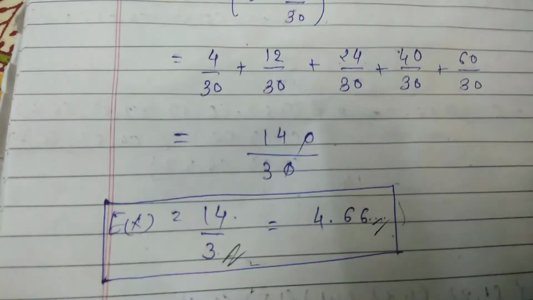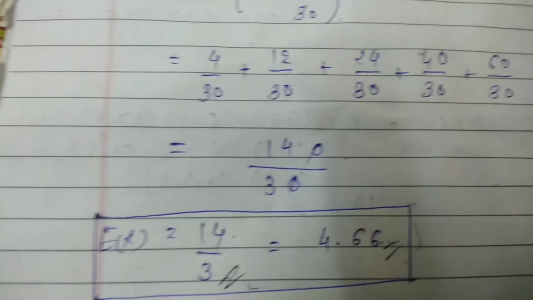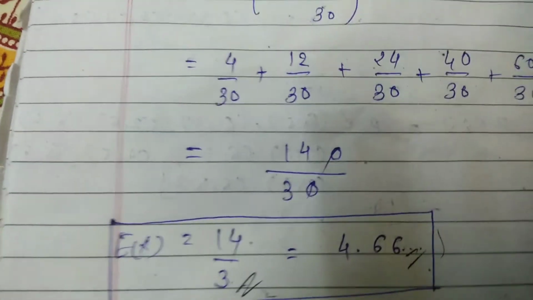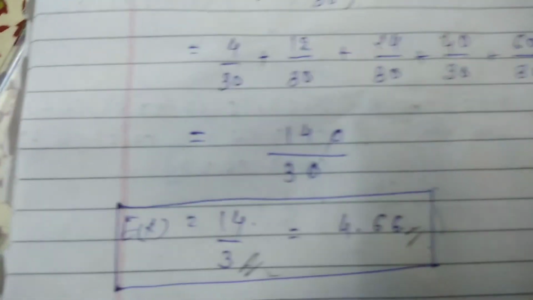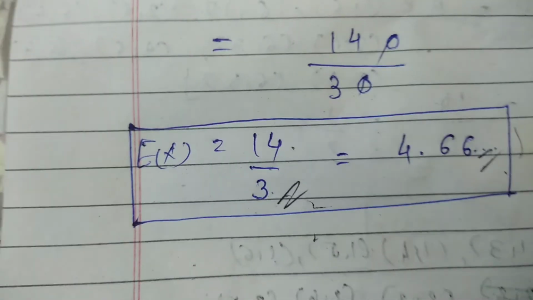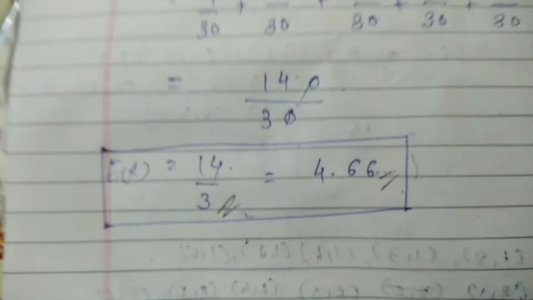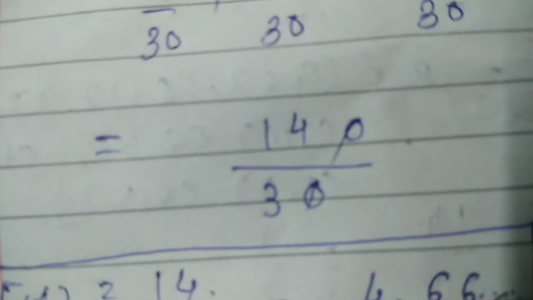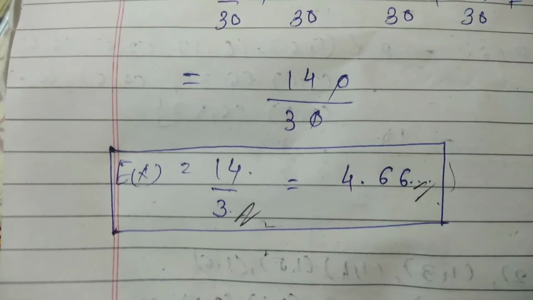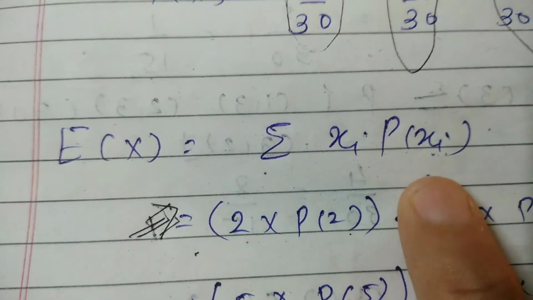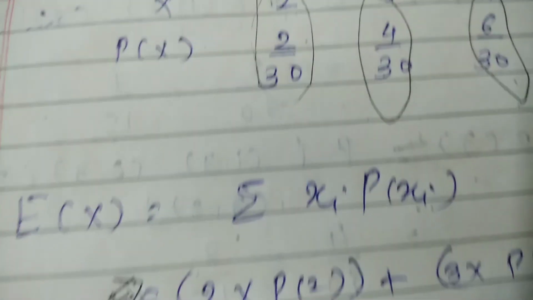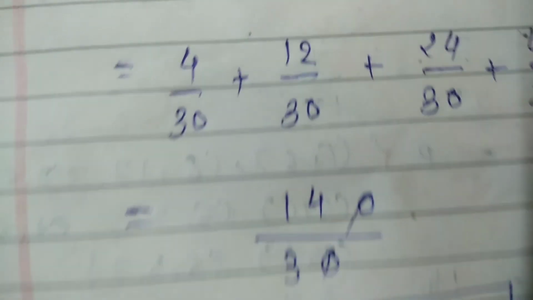So with this, today's video is over. Today we have seen two topics. One, when the probability distribution is given and we have to find the value of k, and the probability, which gives us more concept and a clear idea about the probability distribution. Then the next topic we have seen is the expectation of X. Just remember this formula, and so we can see how to solve the equations.